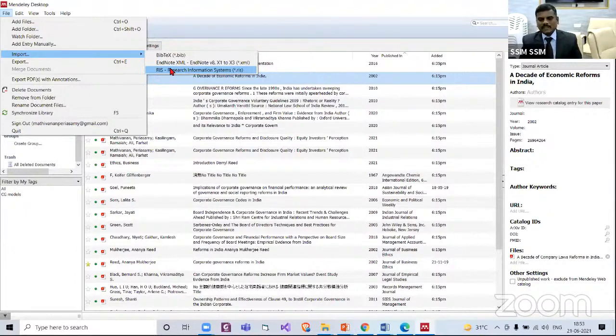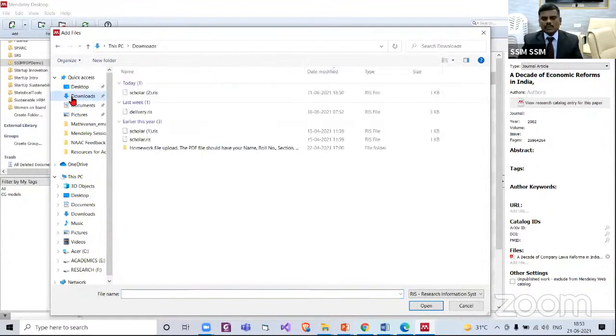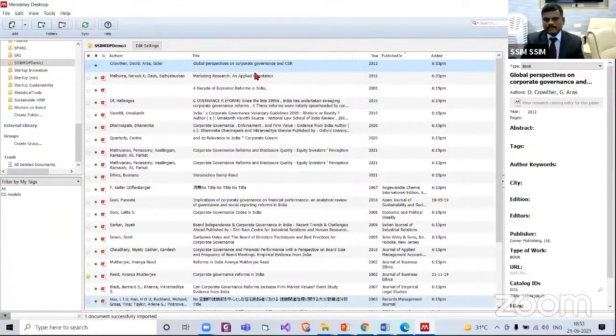Now click that. Where is the file located? It is located in the downloads folder. Go to the downloads folder, select that file and click open. See what happens? Yes. Now this is available for citation, in our library. We need not copy-paste or feed it in manually. We can directly import.